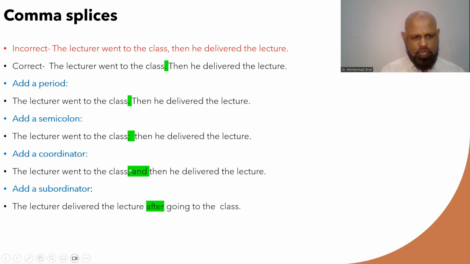You can also use a coordinator. The lecturer went to the class, and then he delivered the lecture. Here, and is one of the FANBOYS. Use of a subordinator here: the lecturer delivered the lecture after going to the class. After is a subordinator here. So by using a period, semicolon, coordinator, or subordinator, we can fix the problem of comma splices.